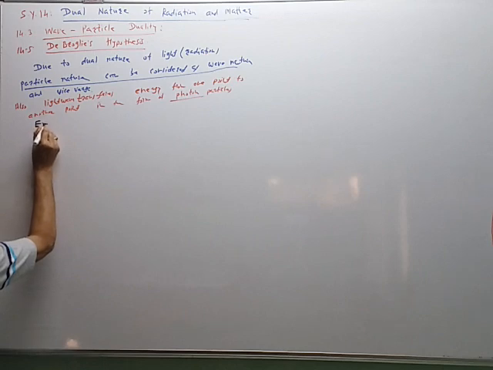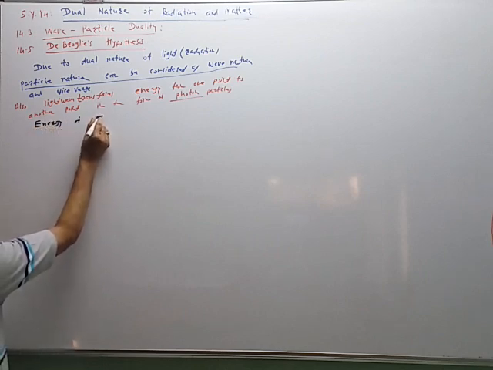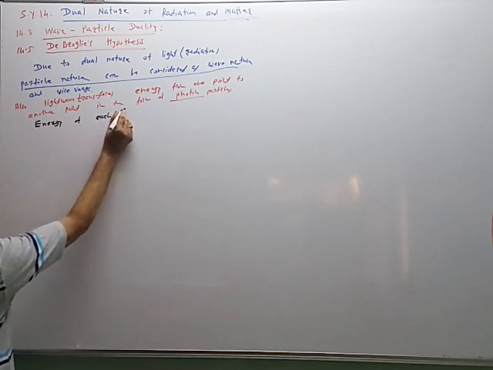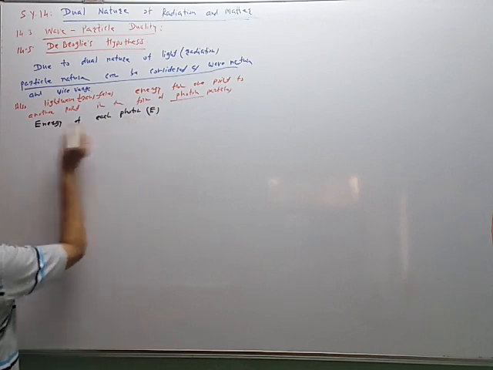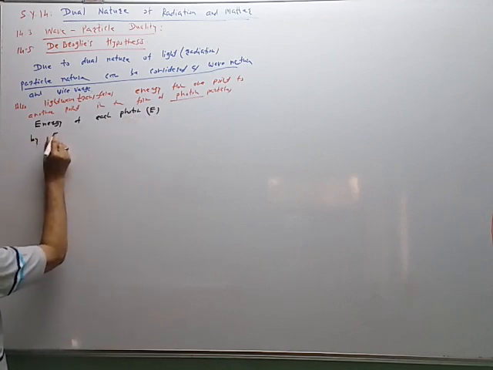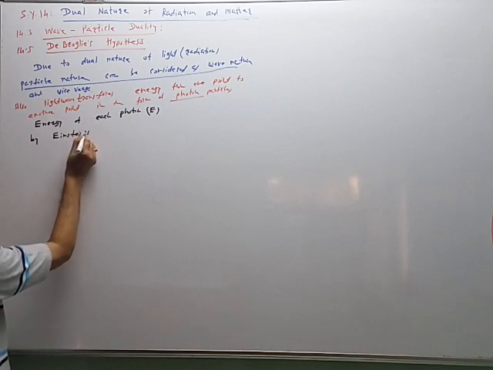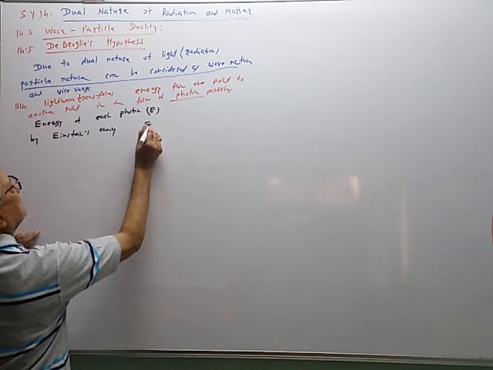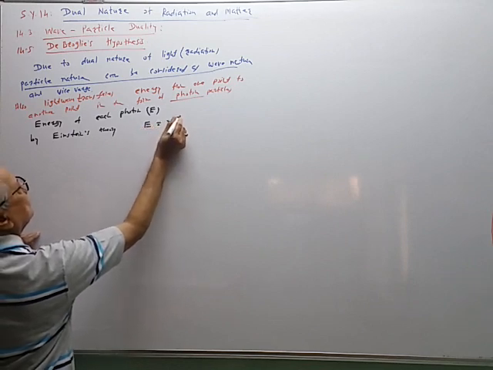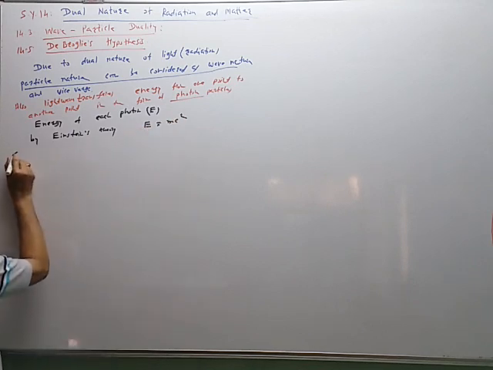Energy of each photon E, by Einstein's theory. Of course, it is a relativistic theory. By Einstein's theory, E is equal to mc square,